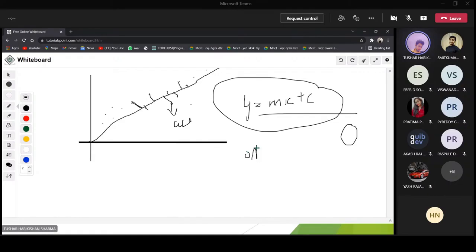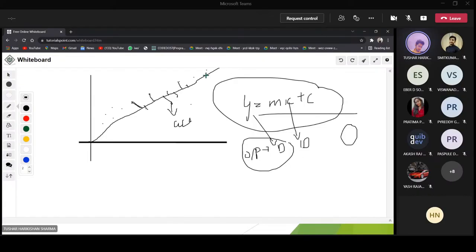What do we need as the output? We need the dependent variable. The dependent variable is y over here, and x is the independent variable. That's what linear regression is: you are using the independent variable to get the values of the dependent variable.